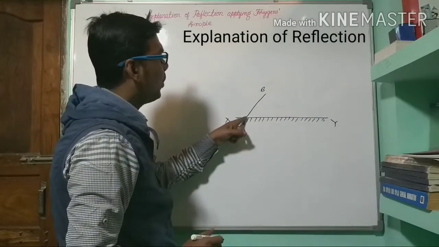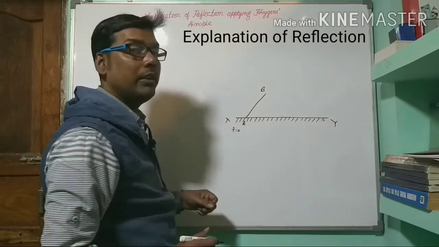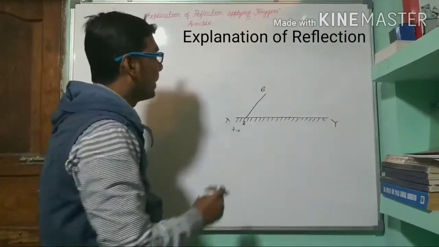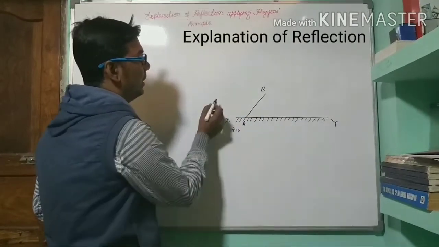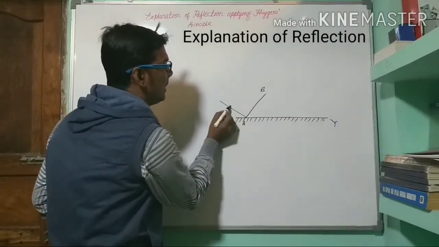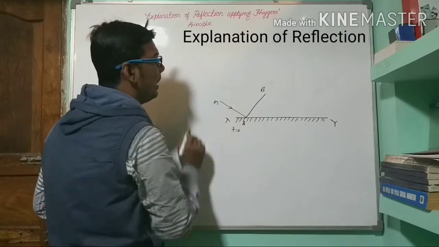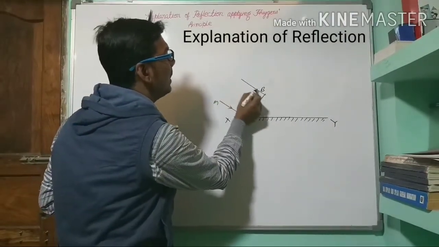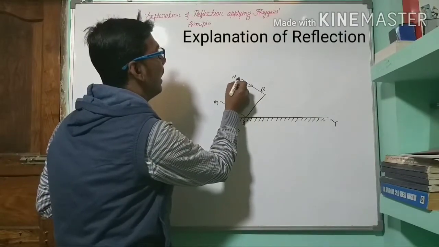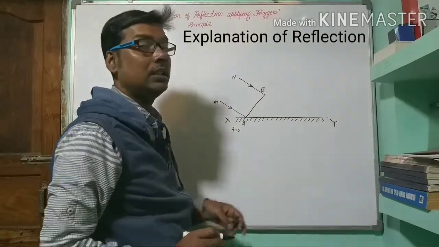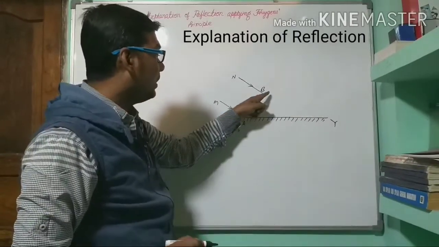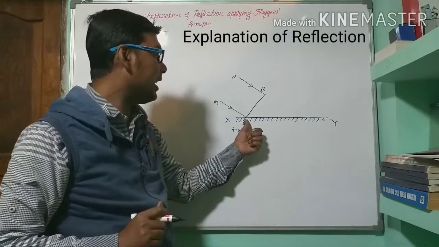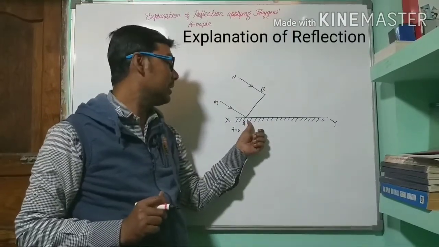Suppose the point A of the wavefront just reached the mirror. This is MA, a ray coming towards the mirror, and this one is another ray NB coming towards the mirror. So AB is the wavefront, in which the point A of the wavefront just reached the point A of the mirror.